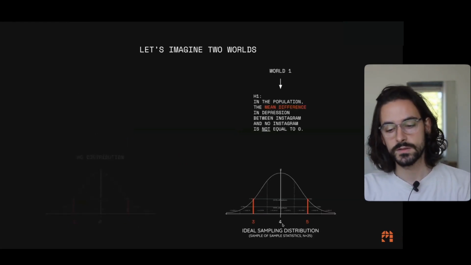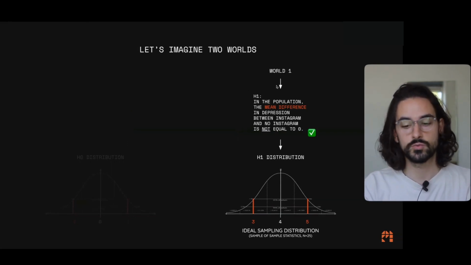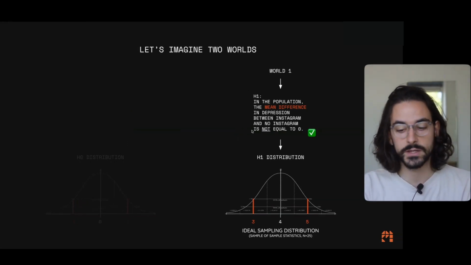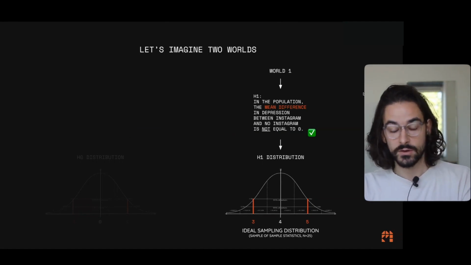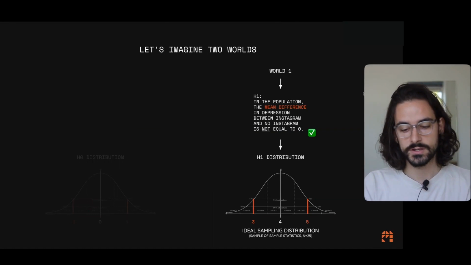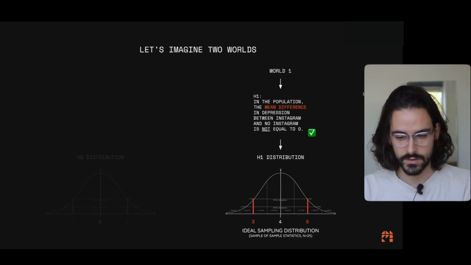Same thing for the other one. This is world 1. It's a world in which the null hypothesis is not true, and we work with the alternative hypothesis, which is called H1. If you read H1, it's saying that the value is not equal to 0, and it's a world in which that null hypothesis, or that alternative hypothesis, H1, is true. That's why we're going to call it H1. You can read the hypothesis if you have any questions.